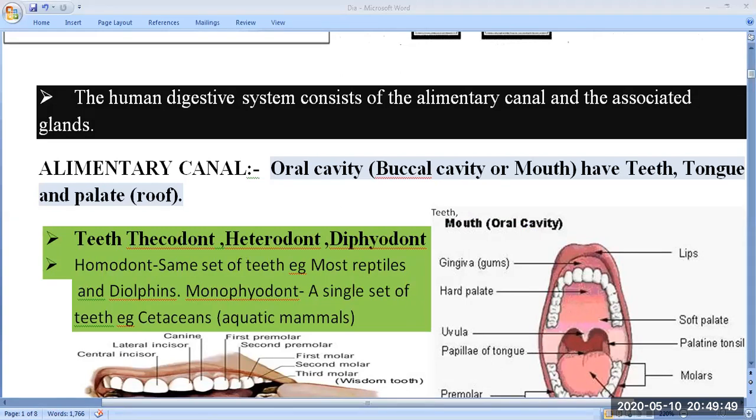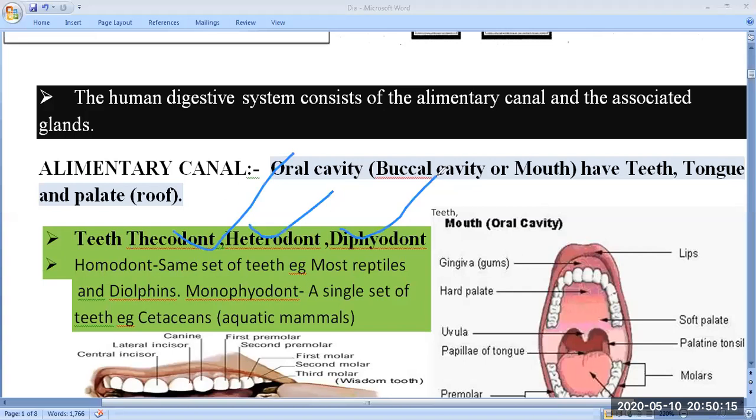Heterodont means mammals' teeth are of different types. Some animals have the same type of teeth, which is called homodont, but humans generally have heterodont teeth. Diphyodont is also a characteristic of human teeth.